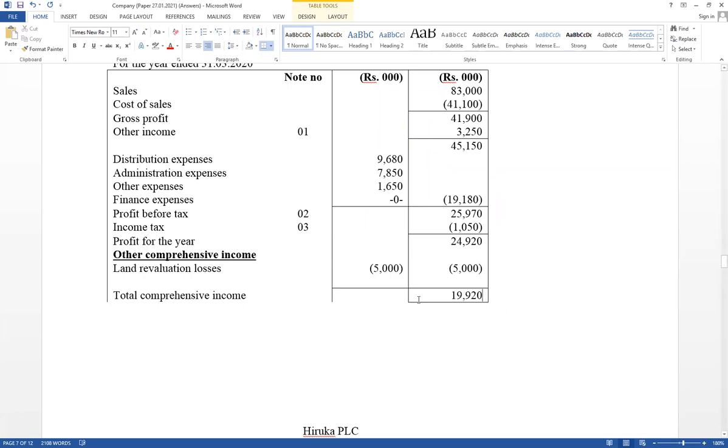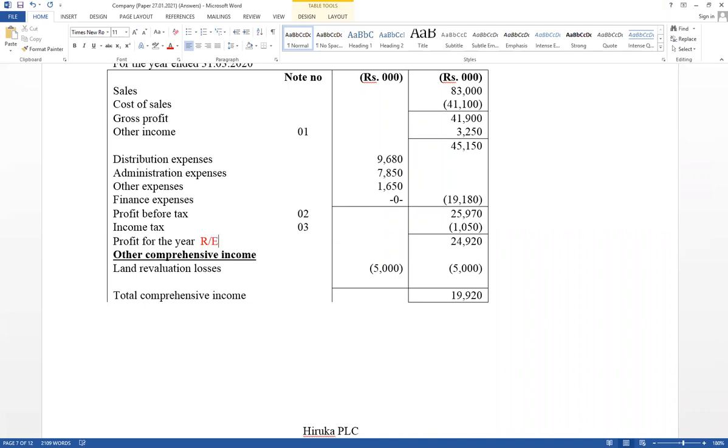Then total comprehensive income should be recorded in the statement of changes in equity. Think how it records. Profit for the year. Those are the values should be recorded. Profit for the year should be recorded retained earning column.